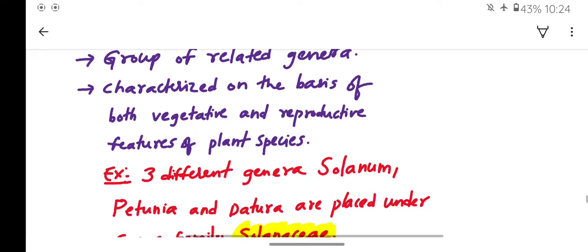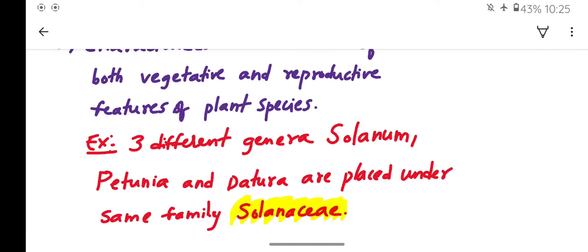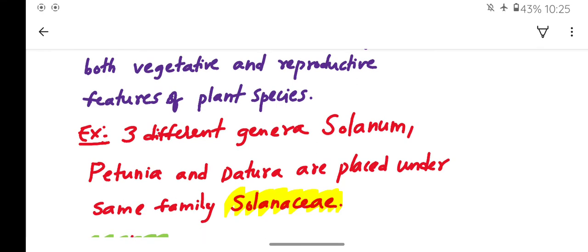For example, we can see here three different genera: Solanum, Petunia and Datura are placed under the same family, Solanaceae. Solanum, Petunia and Datura are different genera, but they belong to the same family, Solanaceae, because they share some similar reproductive and vegetative features.